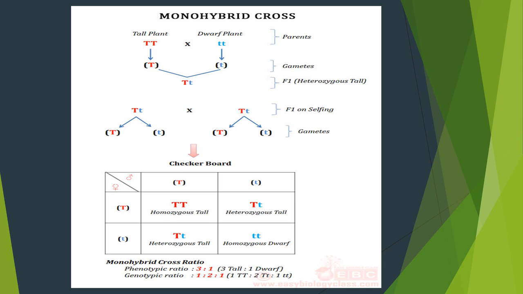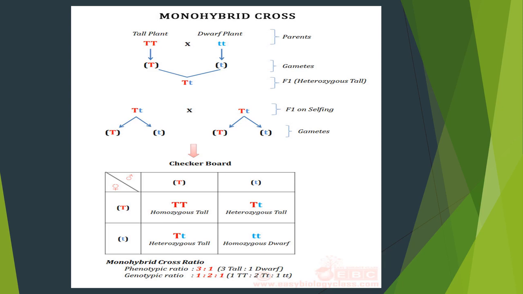Now this capital T and small t get fused and form capital T small t. Children, don't get confused about these alphabets. It's all for your understanding purpose only. T is nothing but the presence of an allele. An allele is a specific character of a gene.